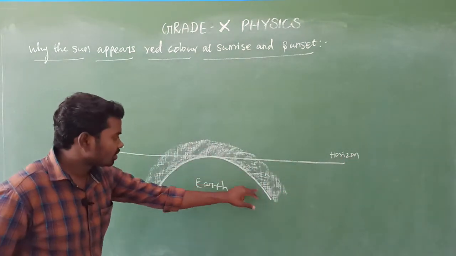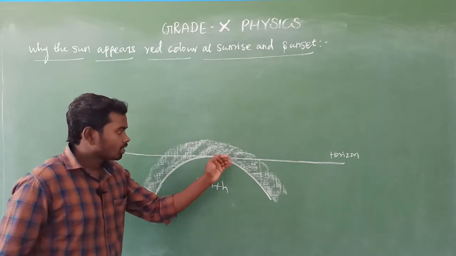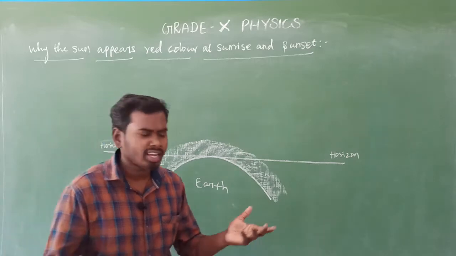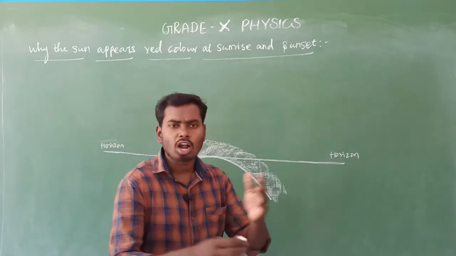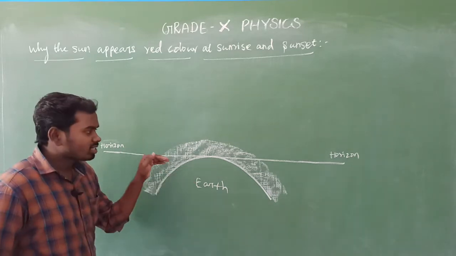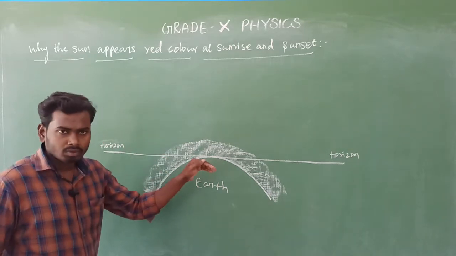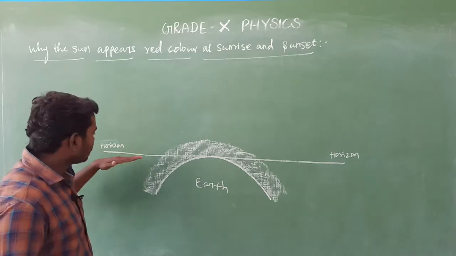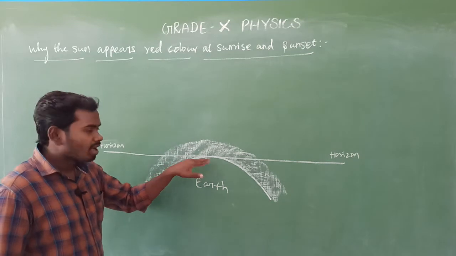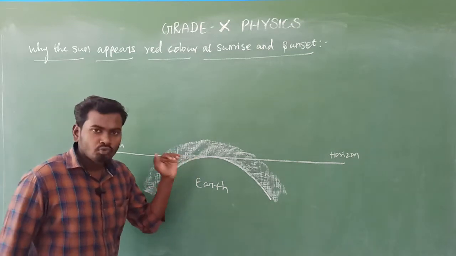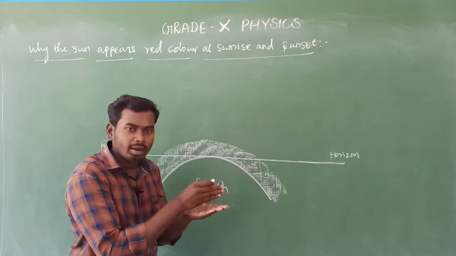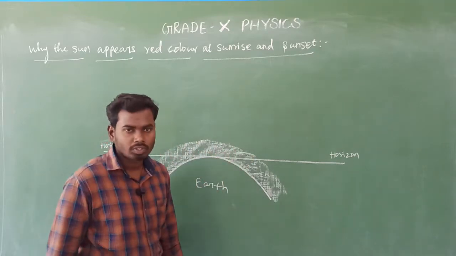First, consider this is Earth's surface. Earth's surface has an atmosphere, made up of different gas particles, air particles, dust particles, water droplets, smoke particles, and so many things. All these things make up the atmosphere. Is it clear? Next, draw a horizon line. What is a horizon line? A line at which the surface of the earth and the sky meet together. That is called the horizon.